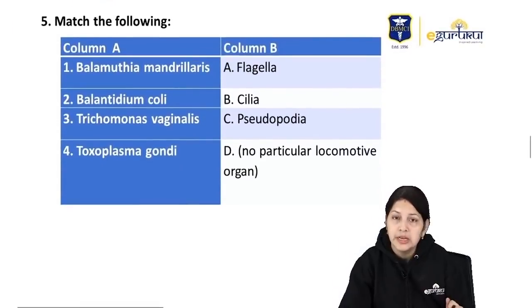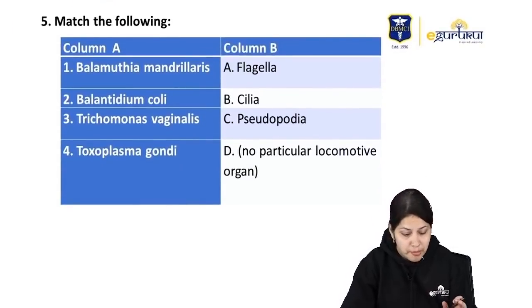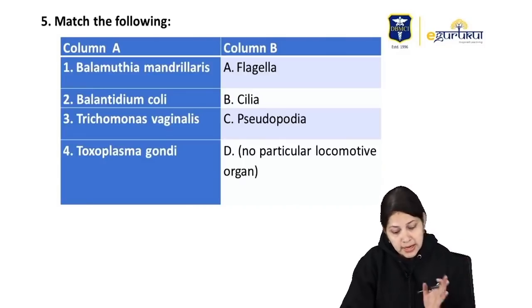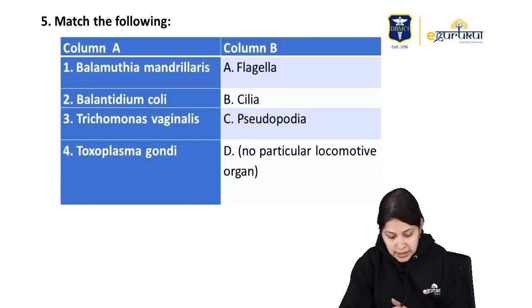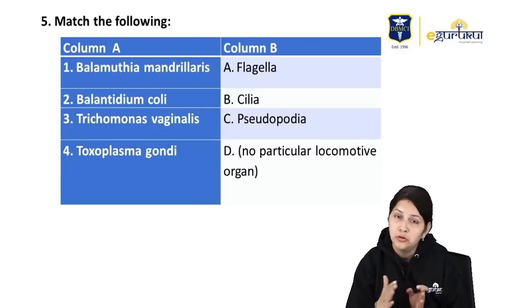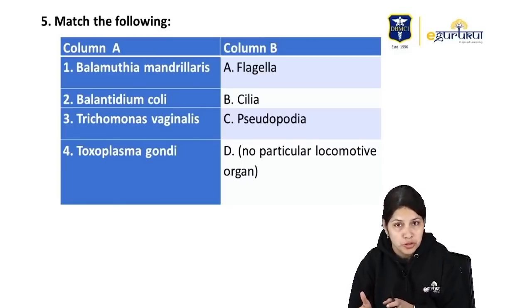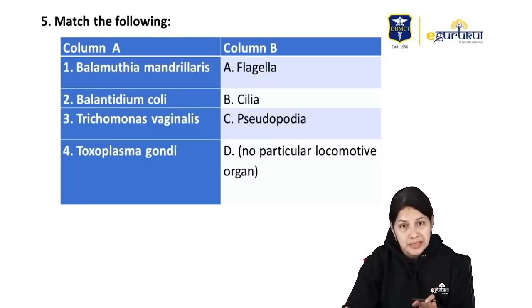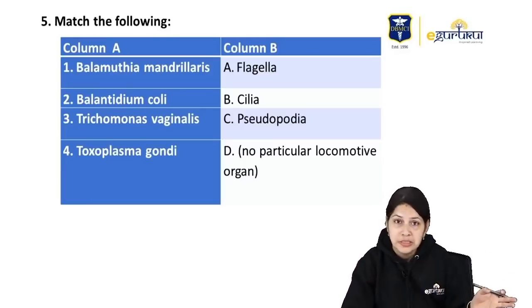Now moving on to the next question, question number 5, match the following. In column A, they have provided us Balamuthia, Balantidium coli, Trichomonas vaginalis, Toxoplasma gondii, all protozoal parasites, and in column B, Flagella, Cilia, Pseudopodia, and no particular locomotive organ. So the organelle for locomotion. Okay, so this is a question from basic parasitology, and we have discussed this in the regular class.